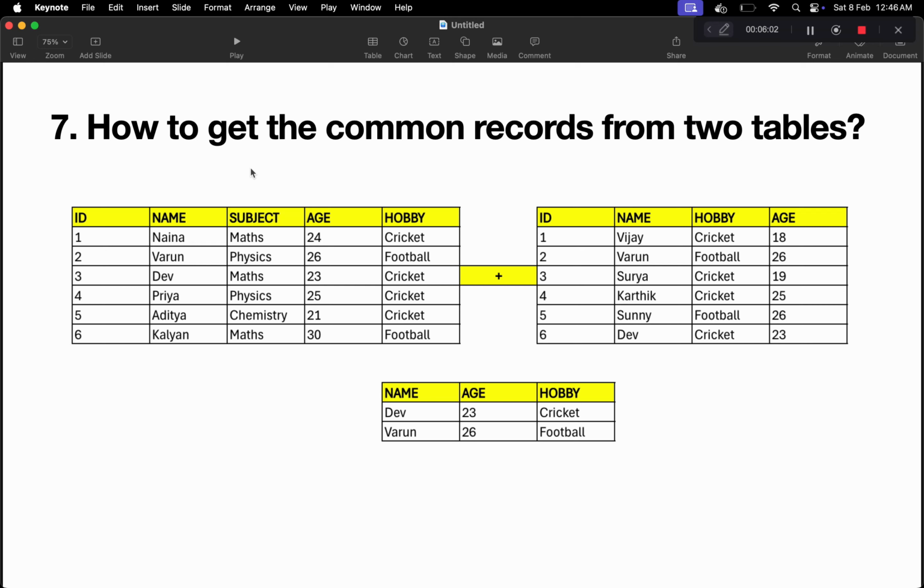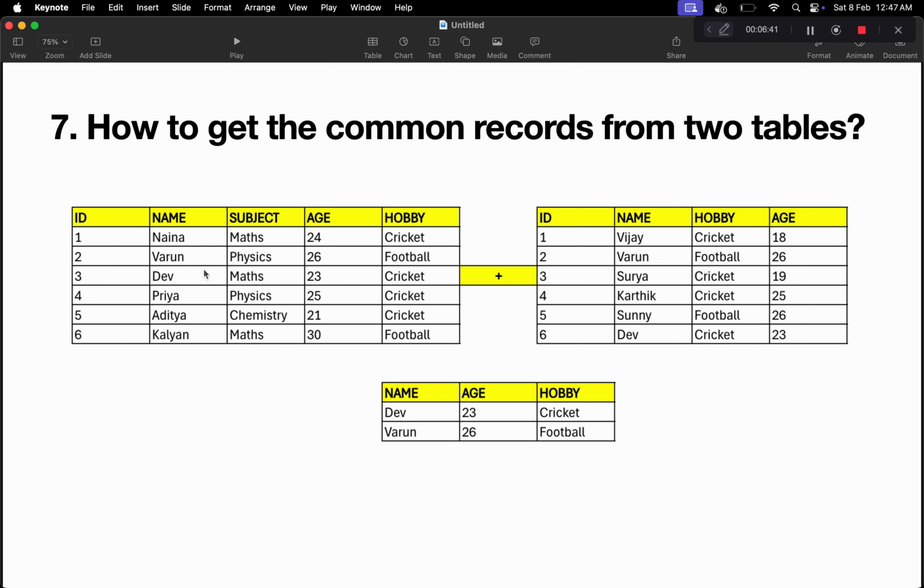So this is the seventh problem of our series, and in this we have to get the common records from two tables. So we have table 1, and also we have one more table, and in these two tables we have to find only those records where name, age, and hobby are duplicate in both. For example, Dev, his age is 23 and his hobby is cricket. Again, in the next table, we have Dev, age 23, hobby cricket. So this is a duplicate row, and that is why we have this row in our output.